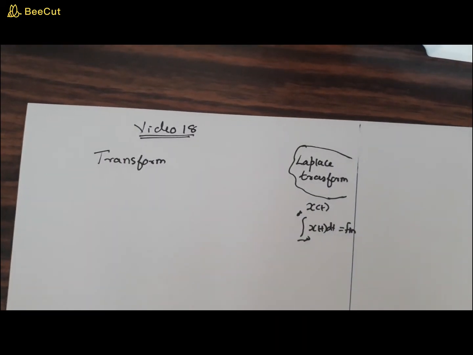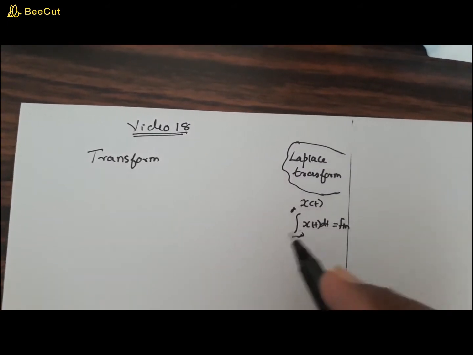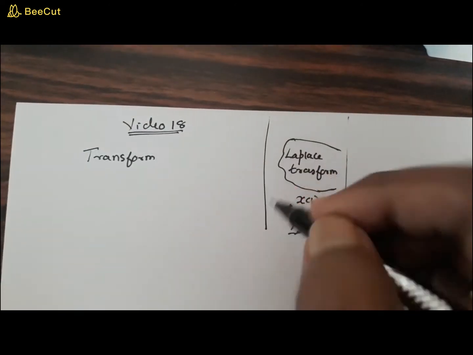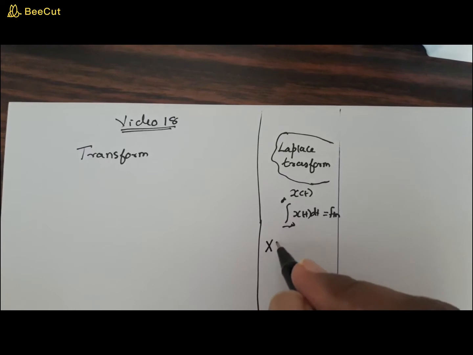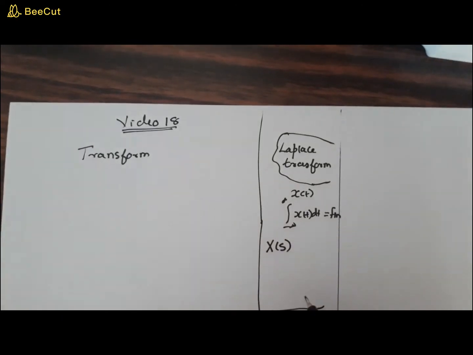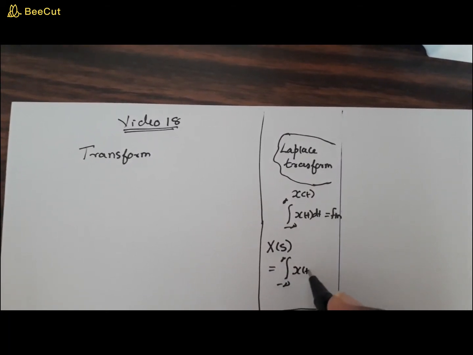In such cases, we require a transform called the Laplace transform, and we have already studied this. I'm just giving you a recap of that. We have defined the Laplace transform as x of s, and it is given as the integral from minus infinity to plus infinity of x of t multiplied by e raised to minus st dt.